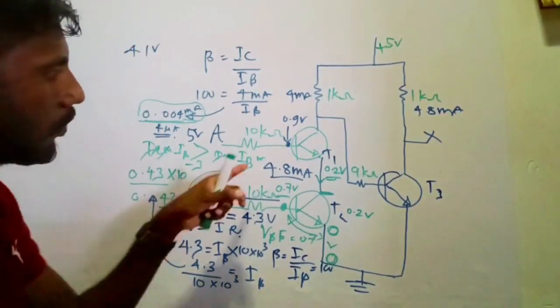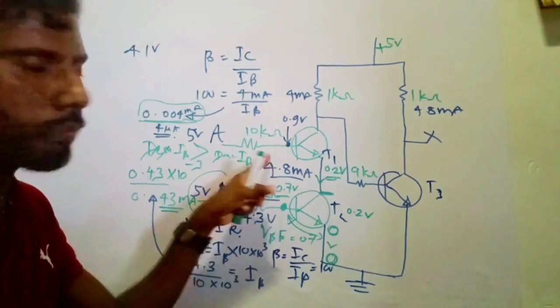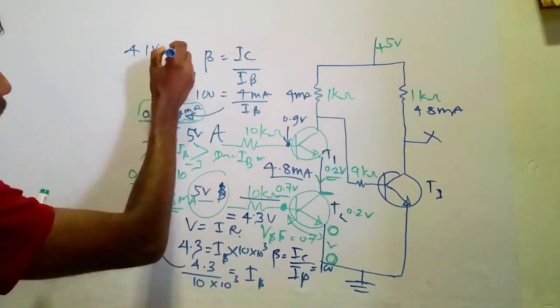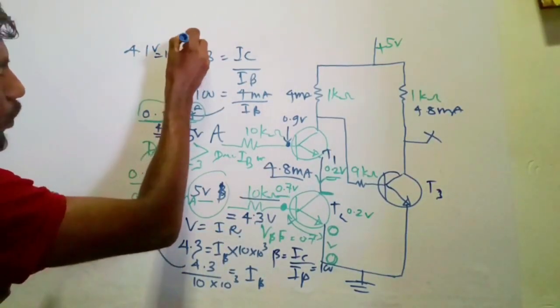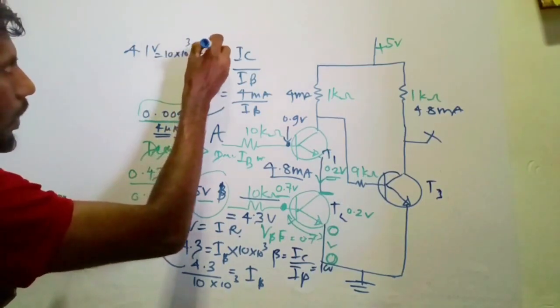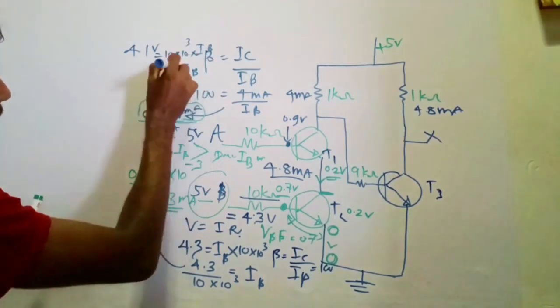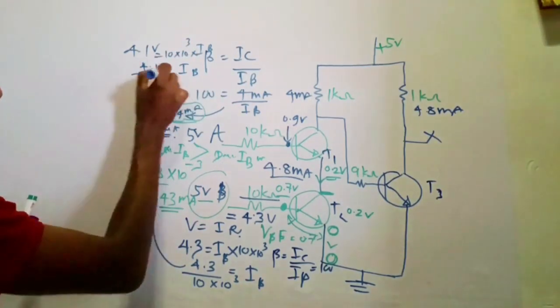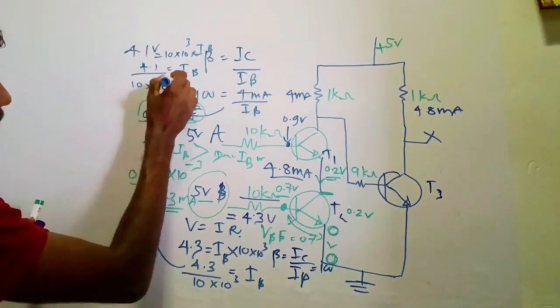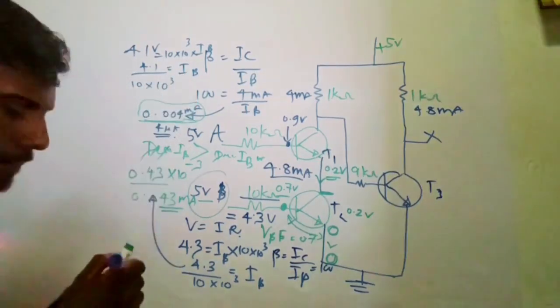We are applying V equals IR for this 10 kilo ohms: 4.1 equals 10 into 10 to the power 3 into the desired IB. So IB will be 4.1 divided by 10 into 10 to the power 3.